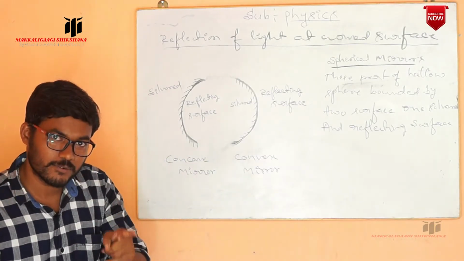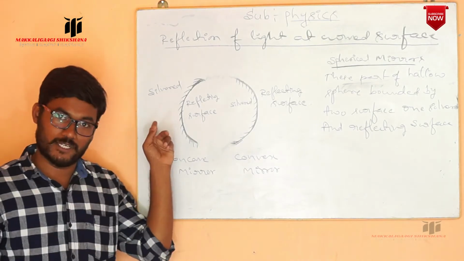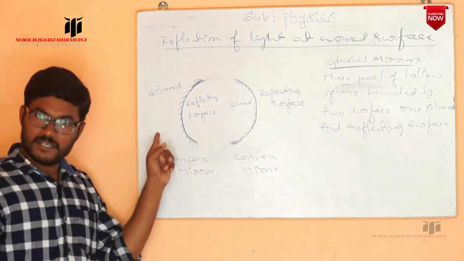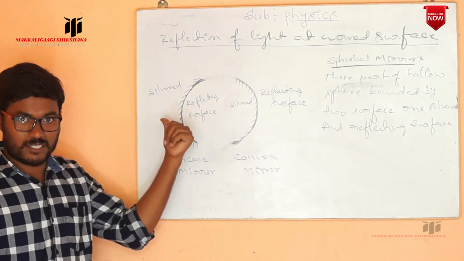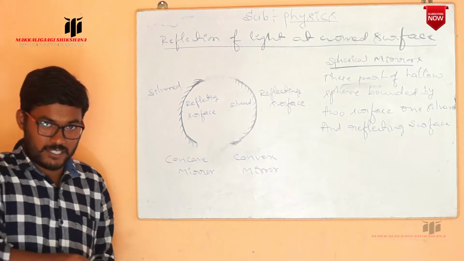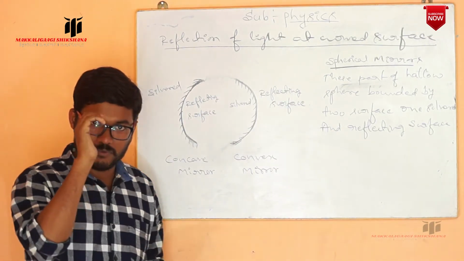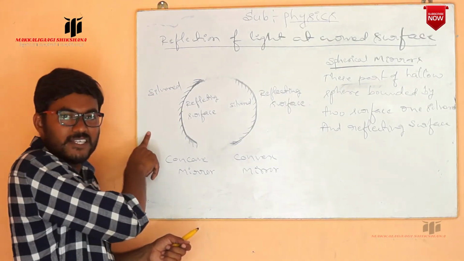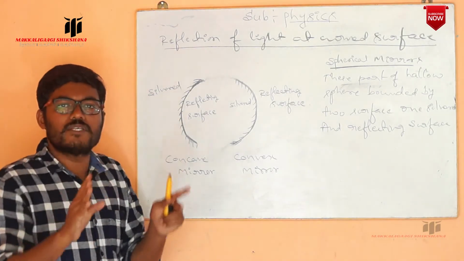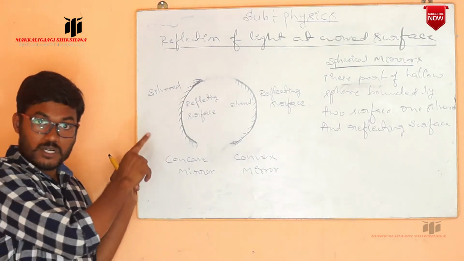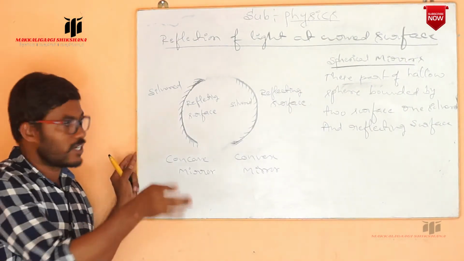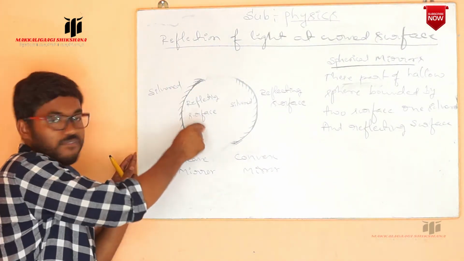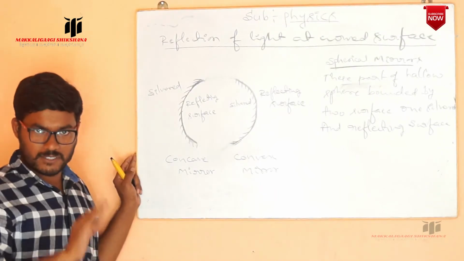What is the concave mirror? A concave mirror is a spherical mirror. It is bulged inwards, like this. Here it is the plane, and it is bulged inwards like this. The inner surface is the reflecting surface, and the outer surface is the silver surface. So a concave mirror is a spherical mirror where the inner surface is reflecting and the outer surface is silver.